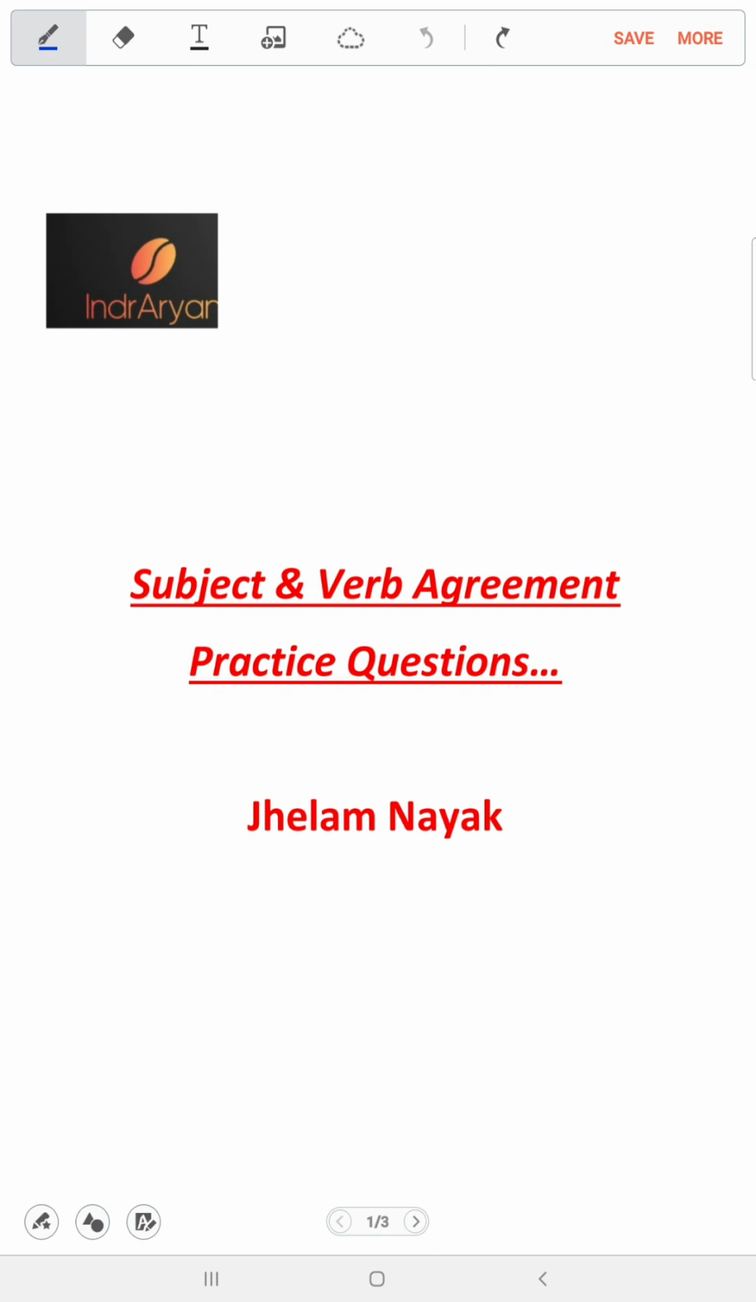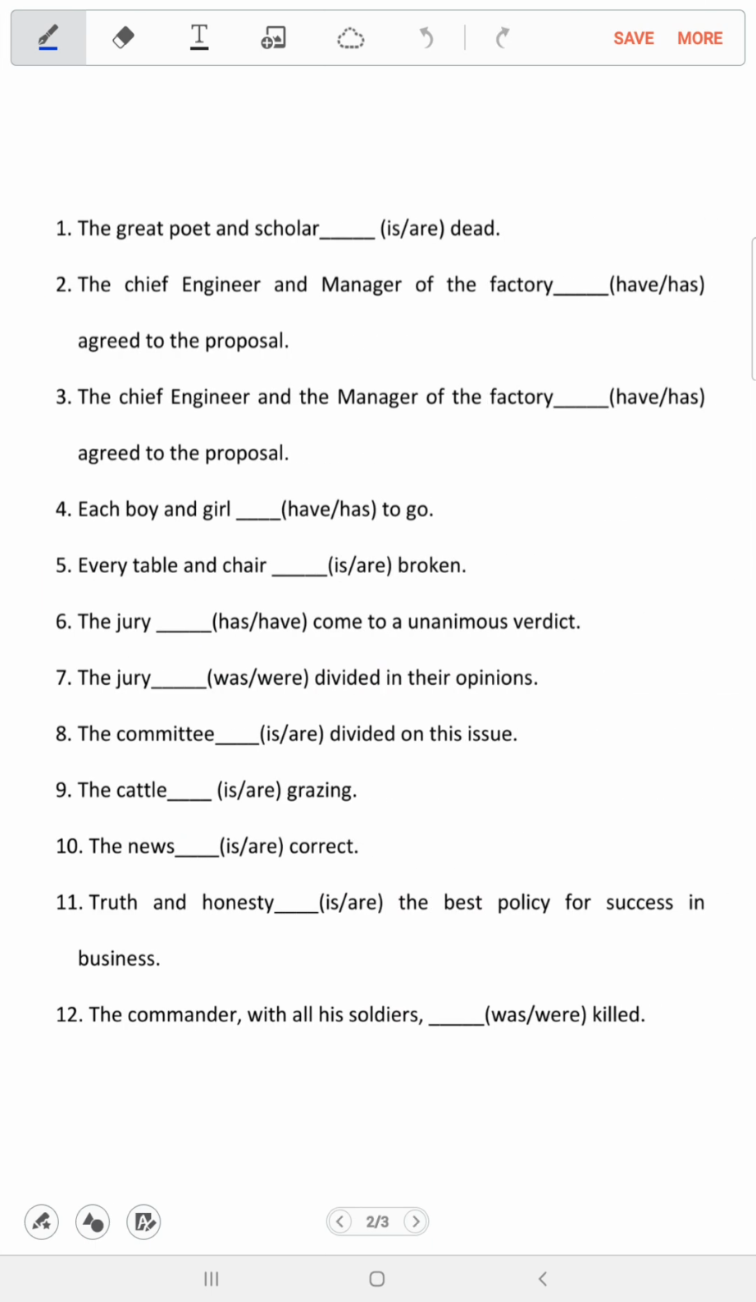Today I will discuss the chapter that is subject and verb agreement with some practice questions which will be useful for you in many competitive exams, even board exams of students of different boards. I have selected 12 such questions through which we will discuss the different rules of subject and verb agreement.